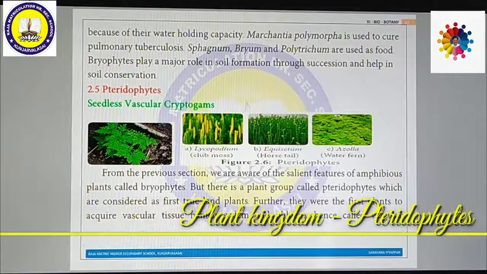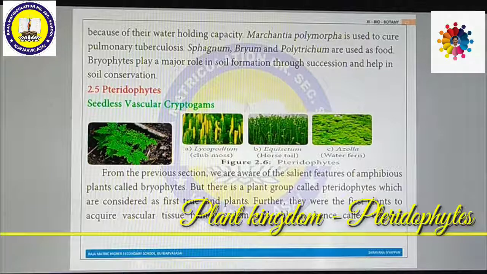Now we shall discuss pteridophytes. Pteridophytes are seedless vascular cryptogams. So these are not able to produce any flowers. They are unable to produce seeds as well. But they have a vascular tissue system, xylem and phloem. So this is the starting point of vascular cryptogams. So pteridophytes are also called vascular cryptogams.